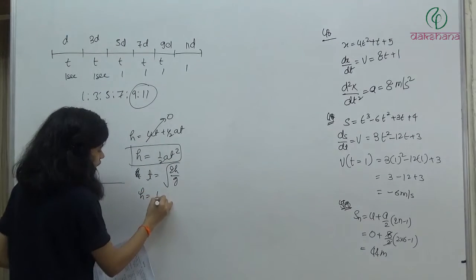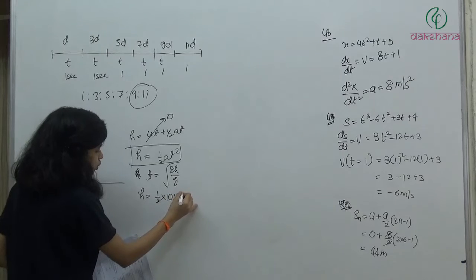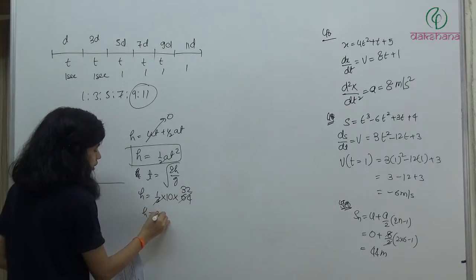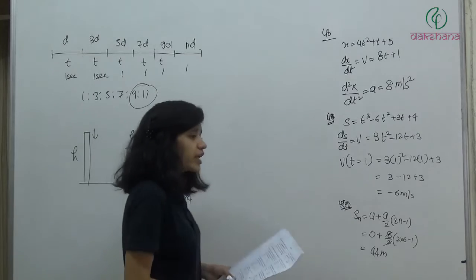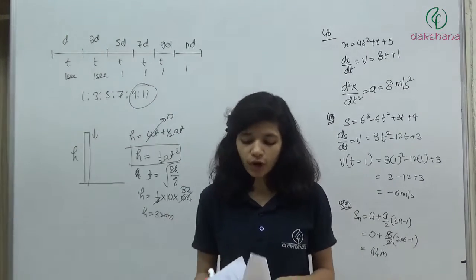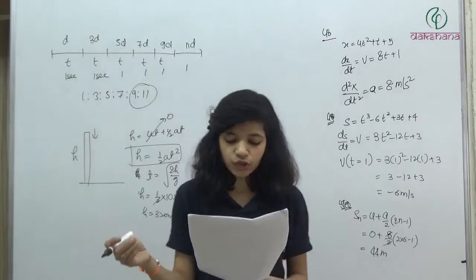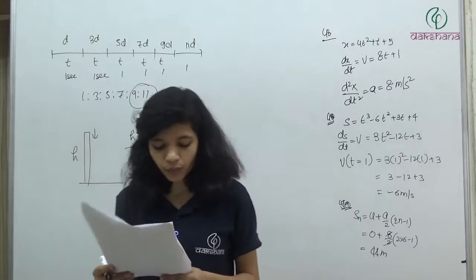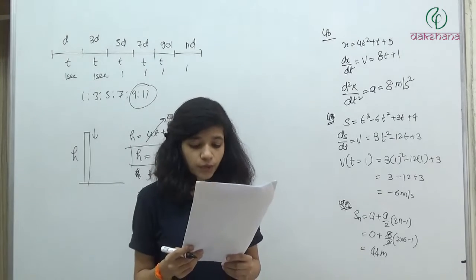H is equal to half, a is 10, t square is 64. So what will we get? H is equal to 320 meter. It means the height of the bridge was 320 meter. The stone was dropped from a height of 320 meter. So how much time did it take? It took 8 seconds to reach the bottom. Option 3.